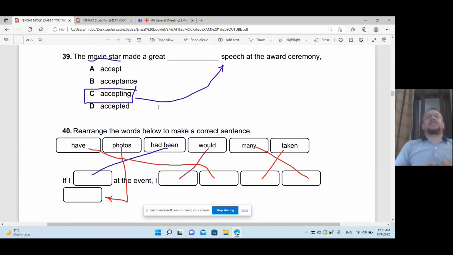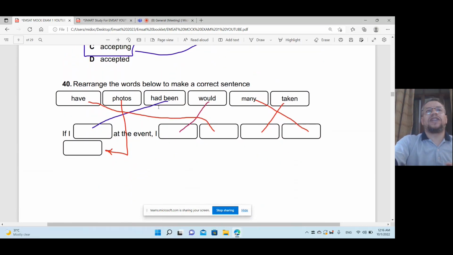The movie star made a great acceptance speech. A speech is one of the things. Adjective for things with ing. I say the class is interesting. Adjective for people with ed. The man is interested. So ed for people, ing for things. Speech is not a person. So ing, acceptance speech.